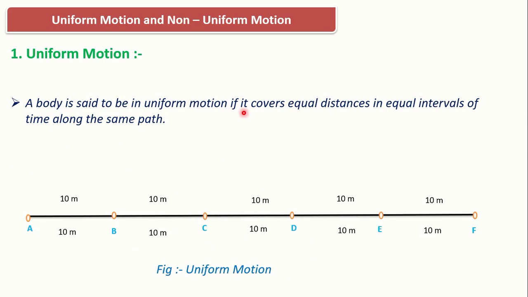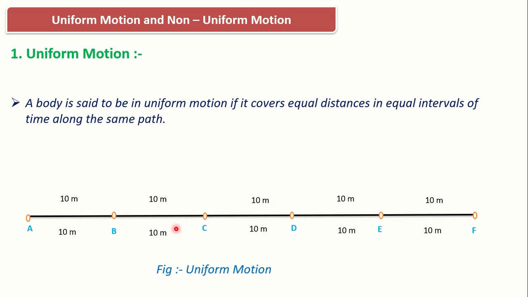A body is said to be in uniform motion if it covers equal distance in equal interval of time along the same path. You can see here the equal distance covered in a particular time period. Consider a 2 second time period. The distance covered by this object in the first 2 seconds, A to B, is 10 meter, in the second 2 seconds, B to C, 10 meter, in the third 2 seconds, C to D, 10 meter, then fourth, D to E, 10 meter, and in the last interval of 2 seconds it is covering 10 meter.